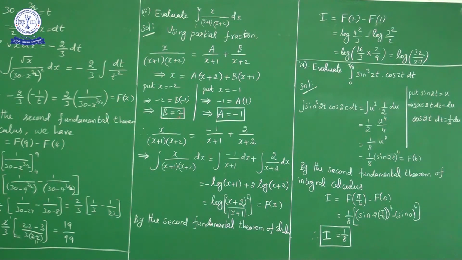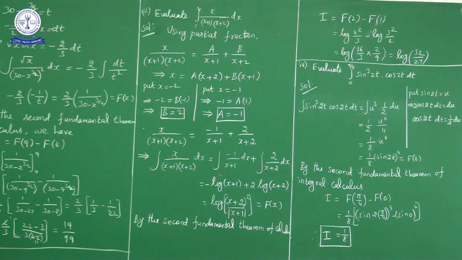By substituting a value and b value here, what do we get? x upon x plus 1 into x plus 2 is equal to minus 1 upon x plus 1 plus 2 upon x plus 2. So integral of this part is nothing but integral of this part. First I will calculate the indefinite integration. Integral x upon x plus 1 into x plus 2 dx is equal to integral minus 1 upon x plus 1 plus 2 upon x plus 2 dx, that we can write as integral of minus 1 upon x plus 1 dx plus 2 upon x plus 2 dx.